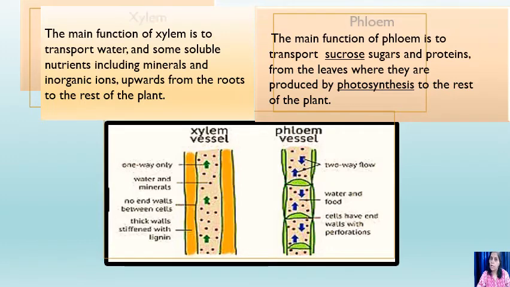So xylem, generally the liquid material, that means from the root the water and the minerals are transported by the xylem, while the food prepared by the leaves to the different parts of the plants are transported by the phloem. You can see the structure of xylem and phloem over here. How is water being transported? You can see over here water and minerals. Phloem can transport both ways, from top to the bottom and bottom to the top, while xylem is a one way transport only.